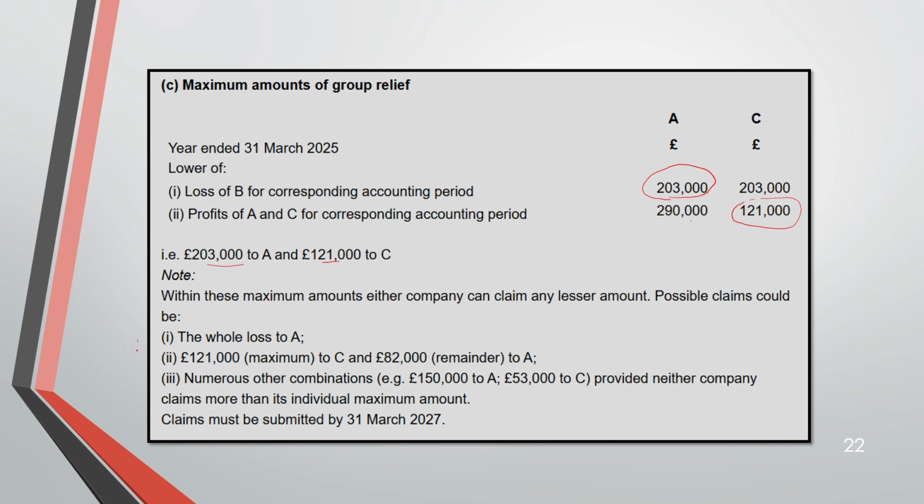So here they have given you three combinations. The whole loss can be set off against A, or 121 max against C and then 82 remainder against A, or 150 against A, 53 against C. And you have to make the claim by 31st March 2027, within 2 years from the end of the corresponding accounting period.